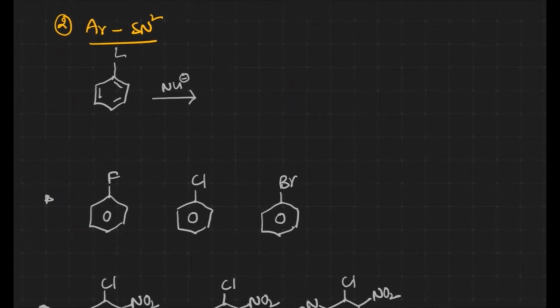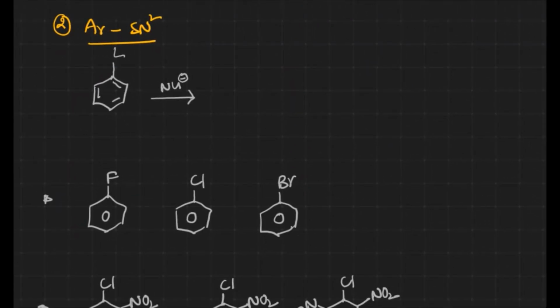Let us check aromatic SN2 reactions. Now we have a nucleophile, and the nucleophile attacks the benzene, and this is how the reaction mechanism takes place. Negative charge, and again delocalization takes place.